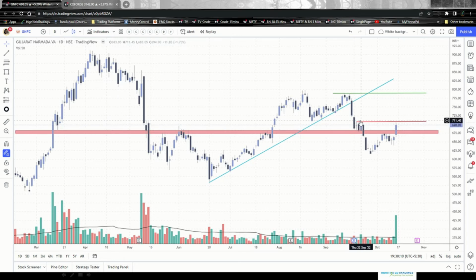Okay, so that obviously tells us that the bears were in absolute power and something happened because of which it fell so strong. Okay, the red zone that you see here was a support zone earlier, and post it fell, it consolidated for a while. So this is the consolidation zone that was created, right? So this was the consolidation zone.